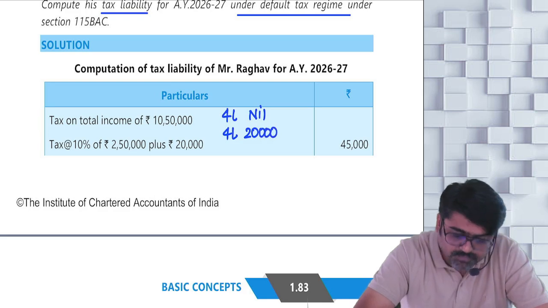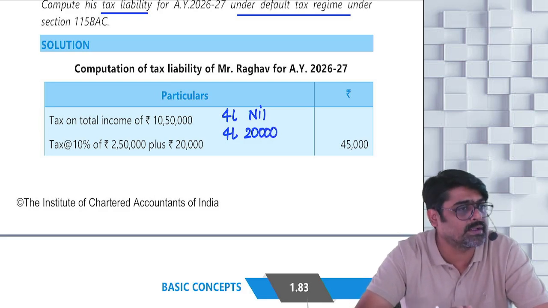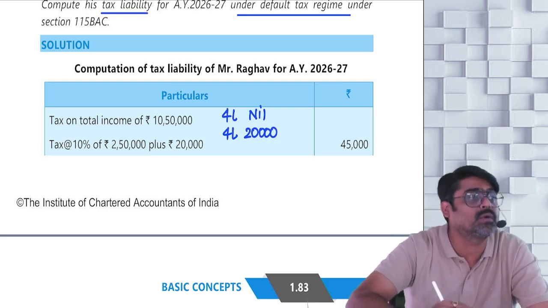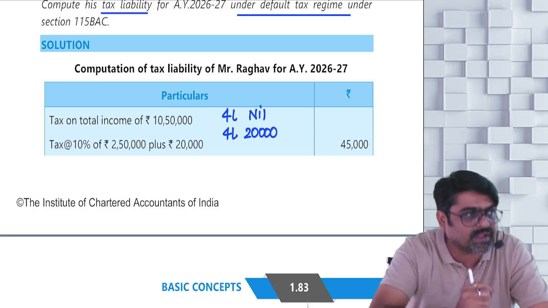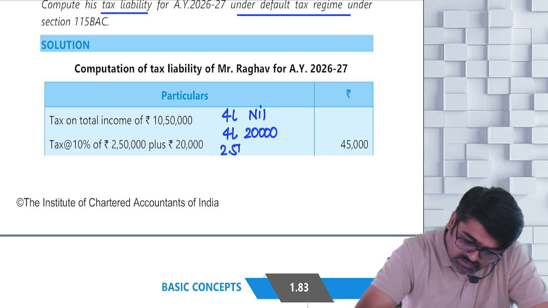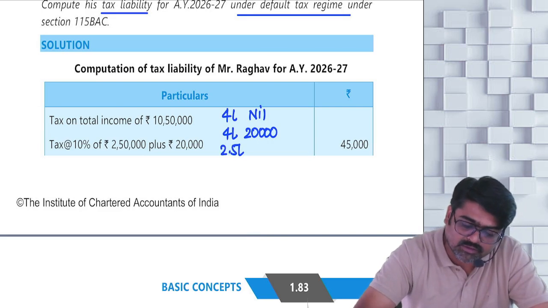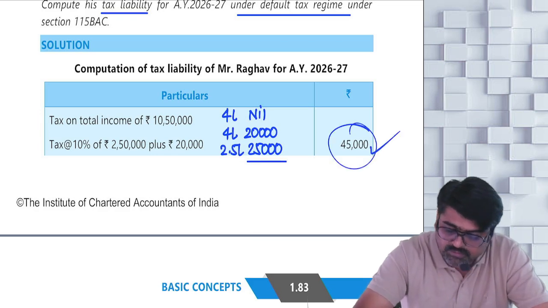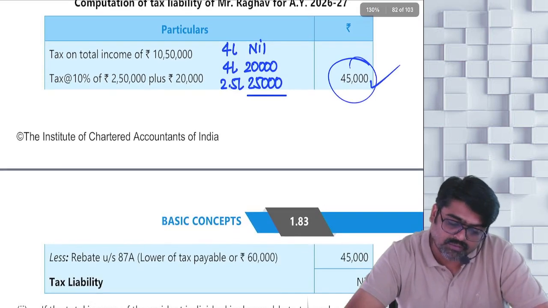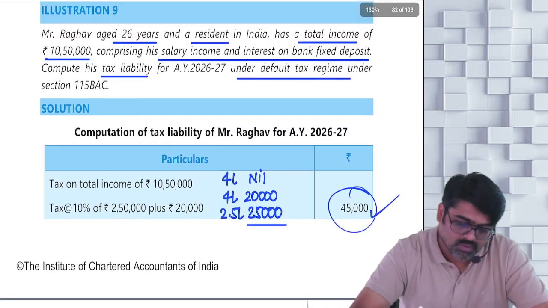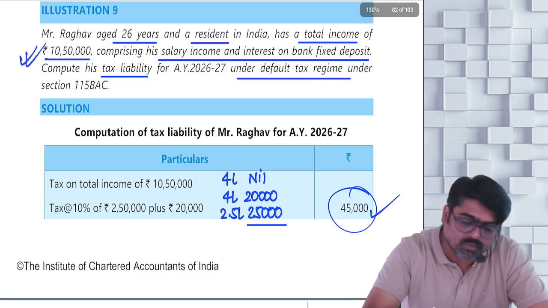Then 8 lakh to 12 lakhs. You are not going till 12 lakhs, 8 lakh to 10 lakh 50,000, that is 2 lakh 50,000. On that you are going to apply 10%. So add all the taxes: 45,000. See this tax they have calculated. On this 45,000, are you going to apply surcharge? No. Why? Because the total income is not more than 50 lakhs.